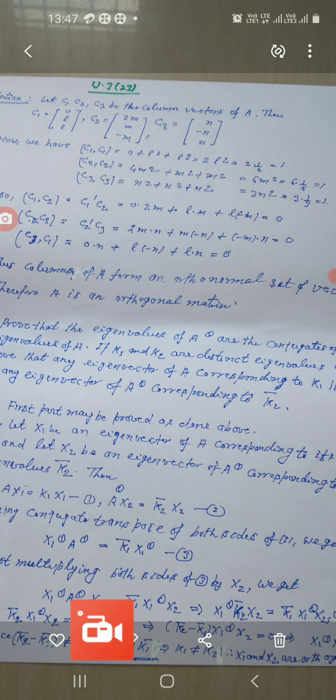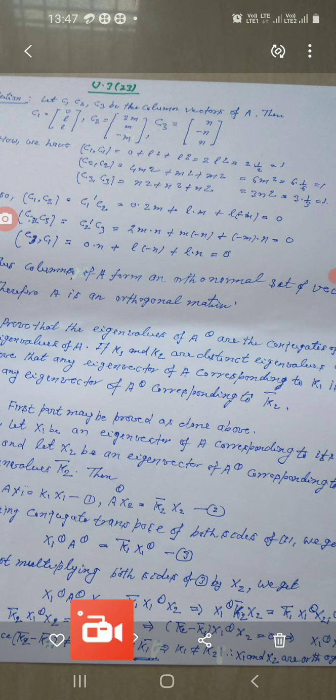Now let x1 be an eigenvector of A corresponding to its eigenvalue k1, and let x2 be an eigenvector of A conjugate transpose corresponding to the eigenvalue k2 bar.